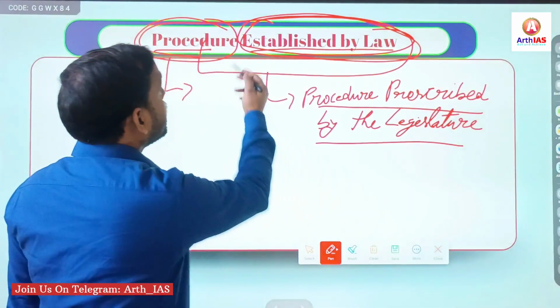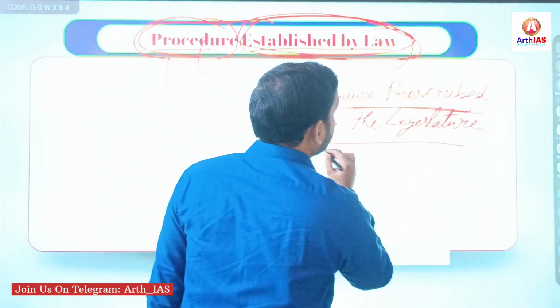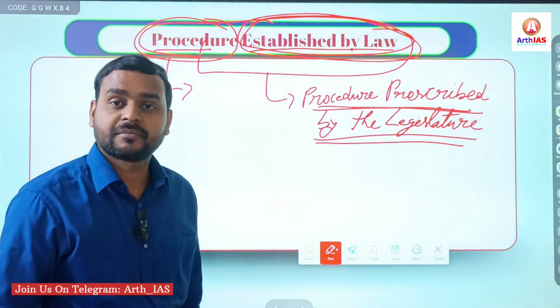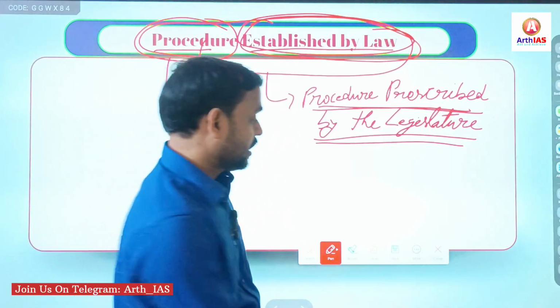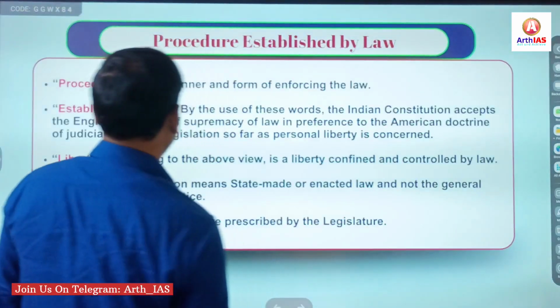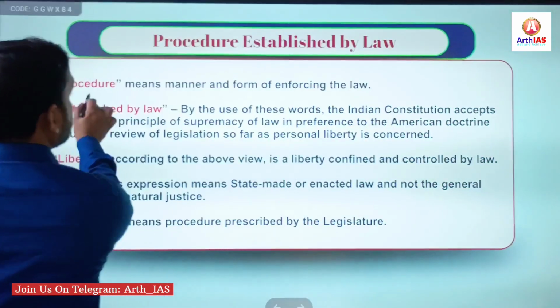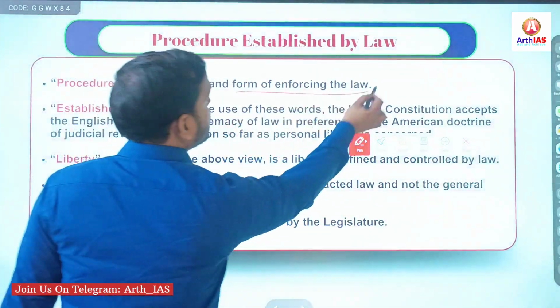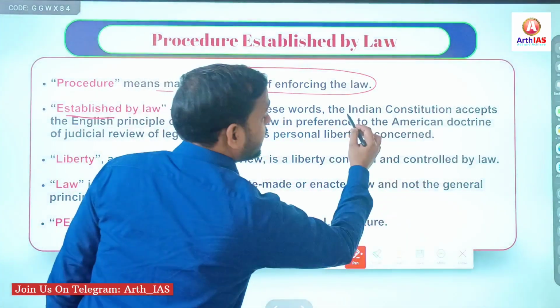And for this phrase you can also use this term, procedure prescribed by the legislature. That is the simple meaning of procedure established by law. Already we have seen, procedure simply means the manner and forms of enforcing law.